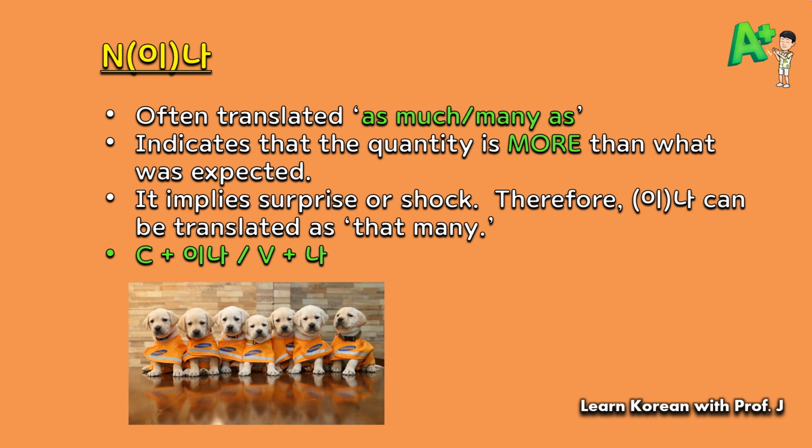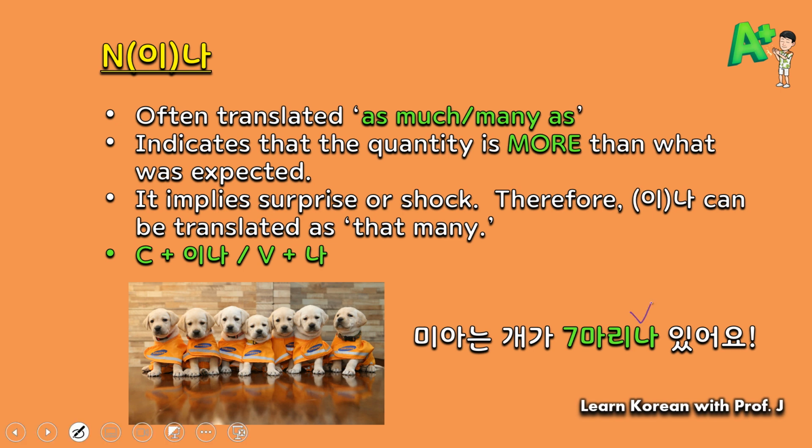In this picture, you will see that there are 7 dogs. So how would you say a sentence something like Mia has as many as 7 dogs? That will be 미아는 개가 7마리나 있어요. As you can see, after the counter, 나 is used because it ends with a vowel, and it implies that the quantity is more than what was normally expected.